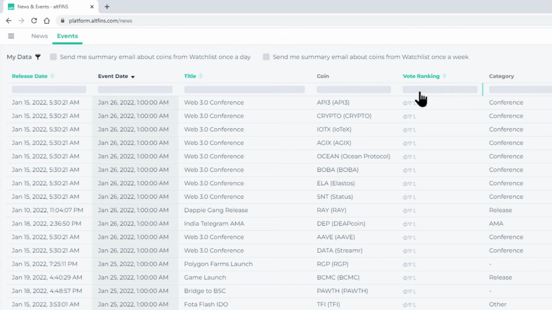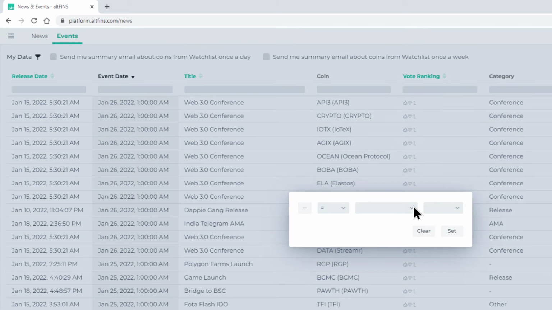Also, the vote ranking. These events could be categorized as significant, hot, or trending. Significant means that it received a lot of views and votes, and it has a relatively large market cap. It's a major coin. Hot really means that this event is viewed by a lot of the users, and trending means that it's been added in the last 24 hours, and it's adding a lot of user interactions, whether it's views or votes as well.